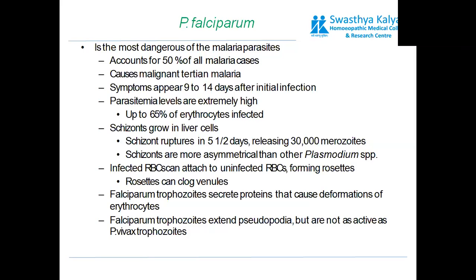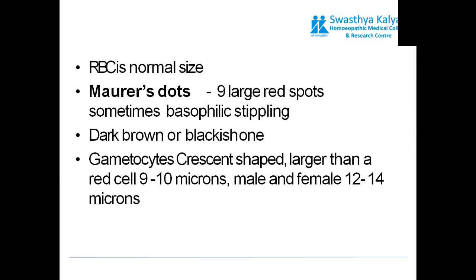Infected RBCs can attach to uninfected RBCs, forming rosettes. Rosettes can block venules. Rosette formation is clumping of RBCs. Falciparum trophozoites secrete protein that causes deformation of the erythrocyte, and Falciparum trophozoites extend pseudopodia, but are not as active as Plasmodium vivax trophozoites. Here the RBC size remains normal, and Maurer's dots can be seen through large red spots,